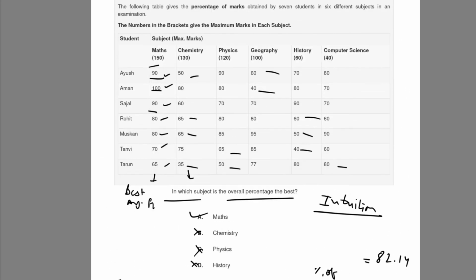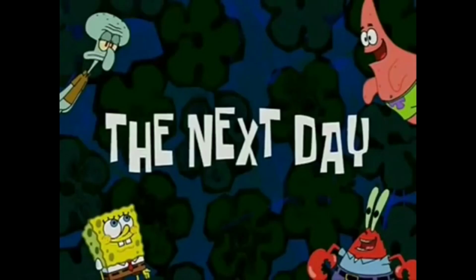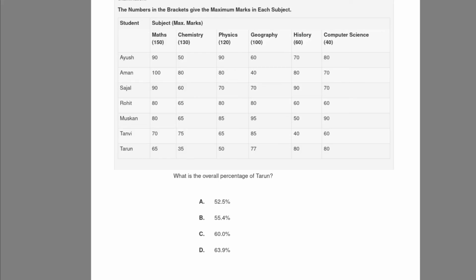Okay, so the next question. Alright, this is the last question from this table. So watch this carefully. Mostly the last two questions tend to be harder than other questions. Let's look at the question. The question says, what is the overall percentage of Tarun? So we have to look at this row. We are trying to find the percentage of Tarun. So how do we find it?